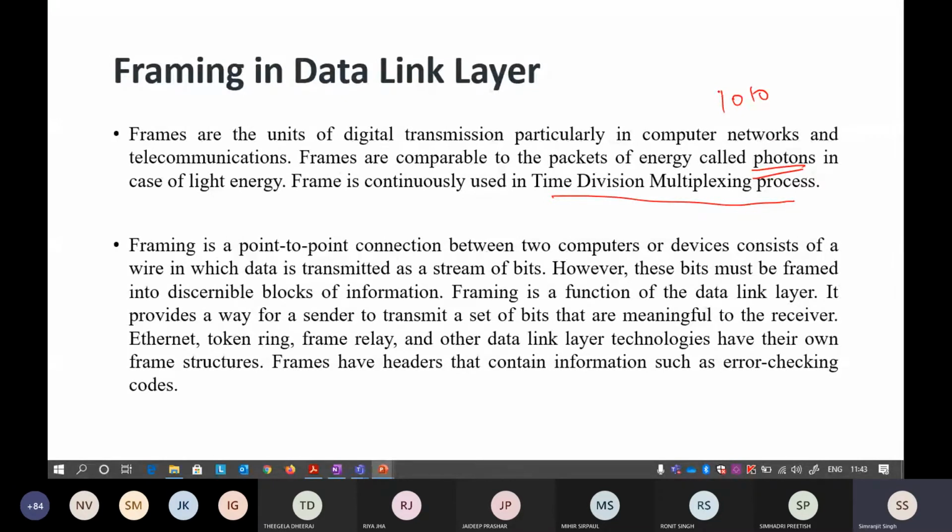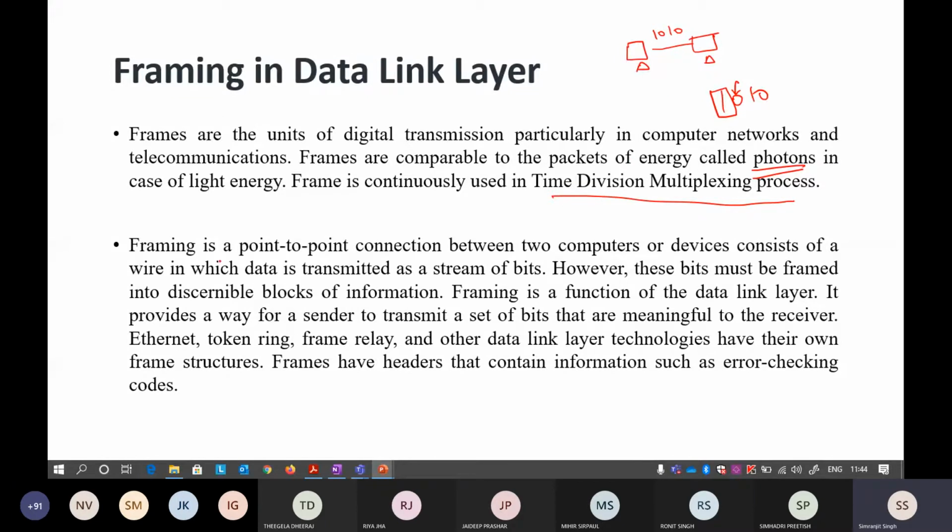So how do you know where there is a 1 and where there is a 0? In the hardware part, when there is a photon, it will assume that it's a 1. When there is no signal, it will assume that it's a 0. The light transmission is such that the sender and receiver are able to interpret whether it's a 1 or a 0. Communication between computers or between any two devices takes place only on the basis of ones and zeros. Keep that in mind. We are only transferring ones and zeros, nothing more, nothing less.